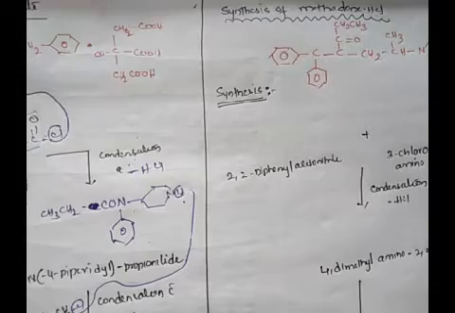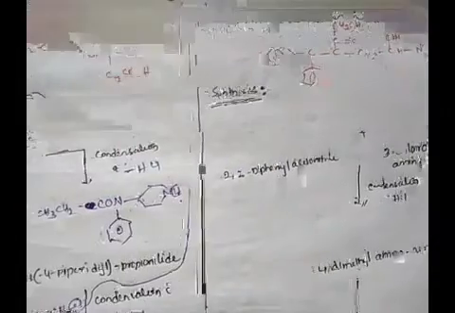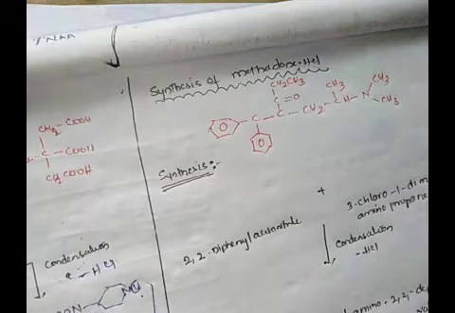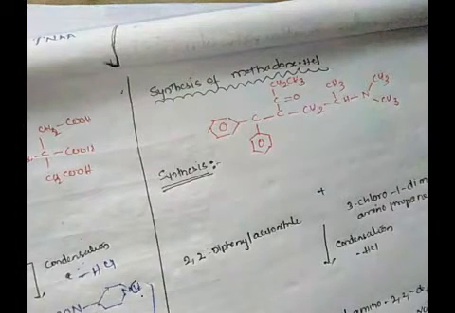Coming to the synthesis of methadone. The structure of methadone is here. In the previous 10 minutes I already gave its IUPAC name and uses, so I am not wasting time and am directly going into the synthesis. In the synthesis of methadone, the starting material is 2,2-diphenyl acetonitrile. The synthesis of methadone involves alkylation of 2,2-diphenyl acetonitrile with